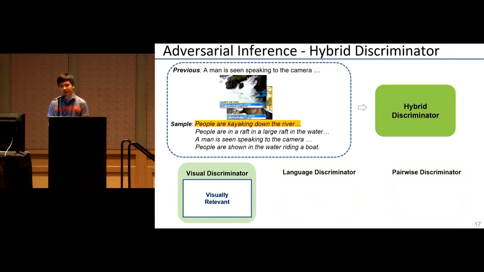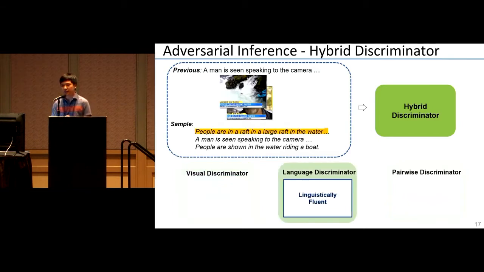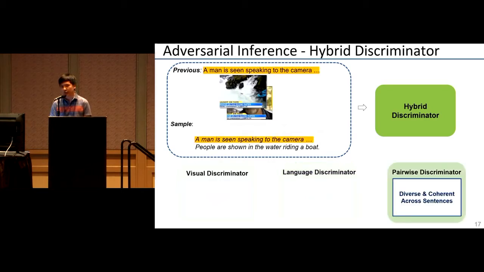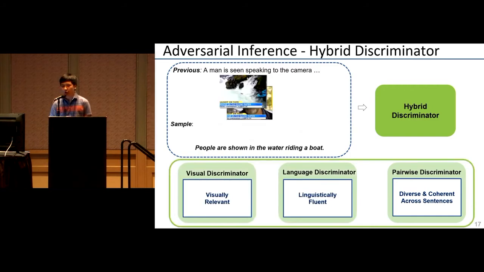And we see in the first sentence, there's no kayaking in the original content. So the visual discriminator assigns low score to it, while keeping the others as they're visually relevant. Then our language discriminator looks if sentence is linguistically fluent. We see the second sentence, it repeats the phrase raft in the large raft, which is not fluent, so it gets penalized. And the pairwise discriminator looks if two consecutive sentences are diverse and coherent. Here, it filters the third one as it contains the same content from the previous sentence. So combining the three discriminators, our hybrid discriminator chooses the last sentence as the best one, completing our adversarial inference stage.